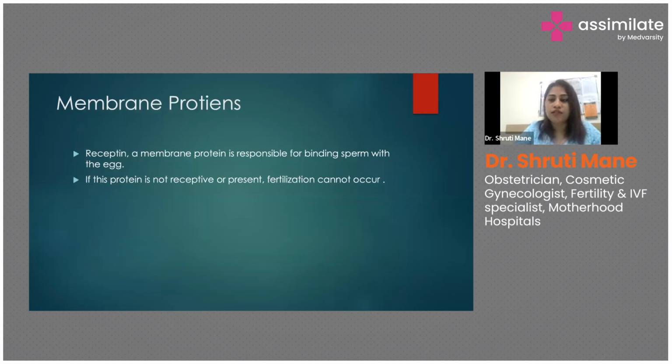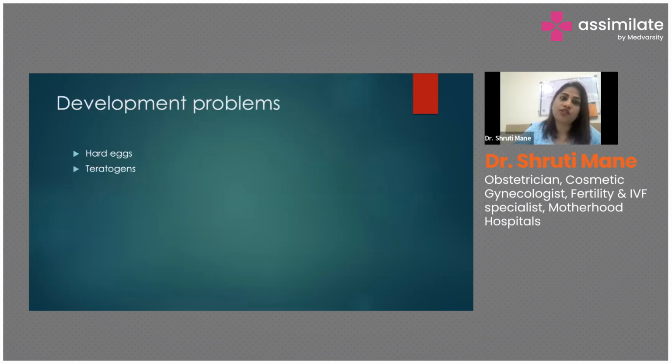So membrane proteins. Now the egg, that is the oocyte, has certain receptors, and it has a protein known as receptin, which is responsible for binding the sperm to the egg for the process of fertilization. Now, in such patients with immune factor or with oocyte membrane proteins, this receptor may not be present, or if it is present, it is not responsive, and hence the fertilization doesn't occur.